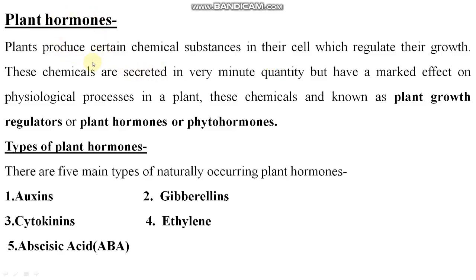Plant hormones. Plants produce certain chemical substances in their cells which regulate their growth. These chemicals are secreted in very minute quantity but have a marked effect on physiological processes in a plant. These chemicals are known as plant growth regulators or plant hormones or phytohormones. Phyto means plant. There are five types of plant hormones: auxin, gibberellin, cytokinin, ethylene, abscisic acid. Now we will see the function of these five plant hormones one by one.